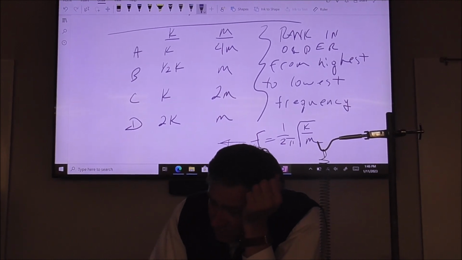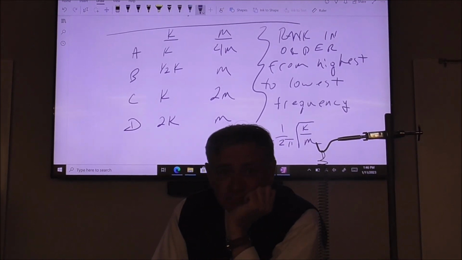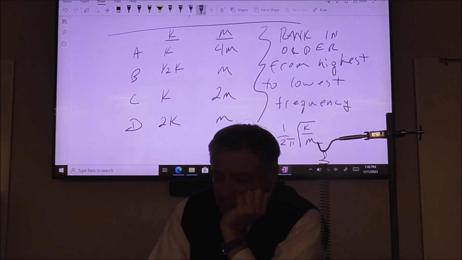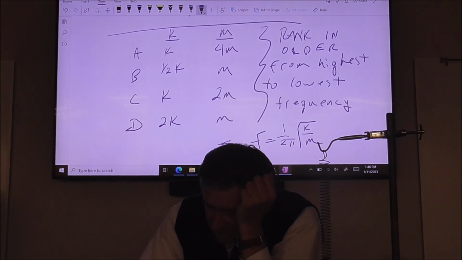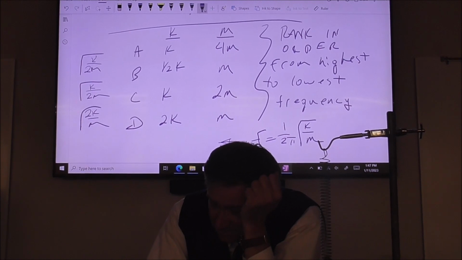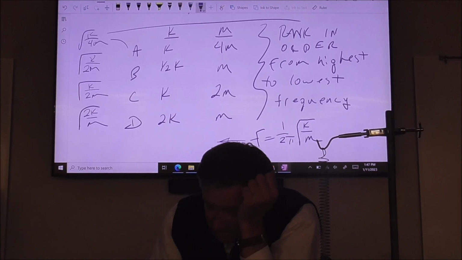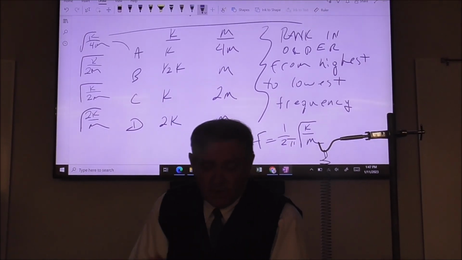So, which one do you want from the highest to the lowest? D. Why D? Because it has the biggest k value and the smallest m value. If you look at this one, this is going to be the square root of 2k over m. This one is the square root of k over 2m, this one is also k over 2m, and A is going to be k over 4m.